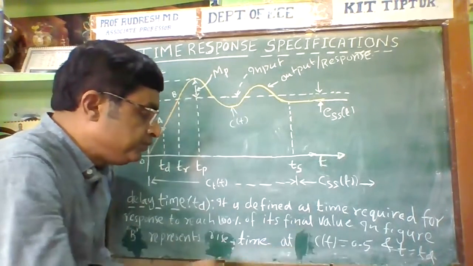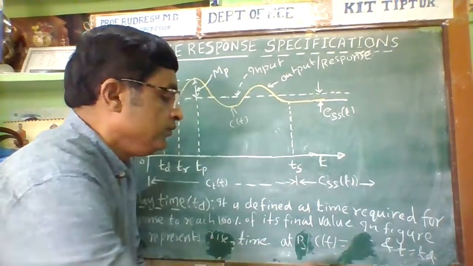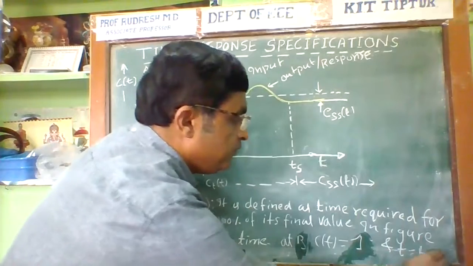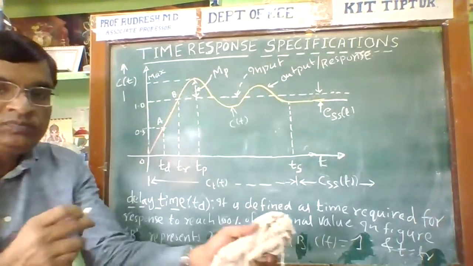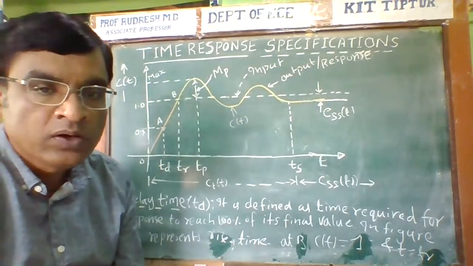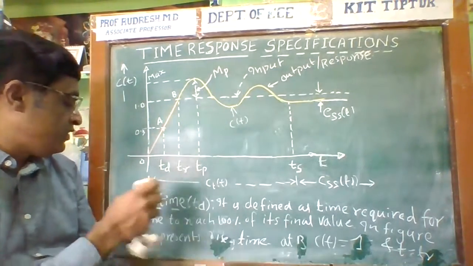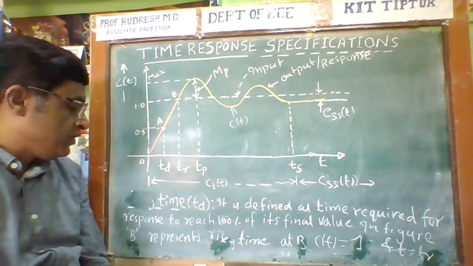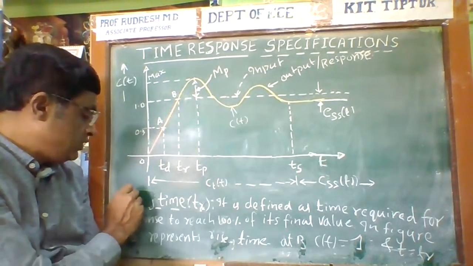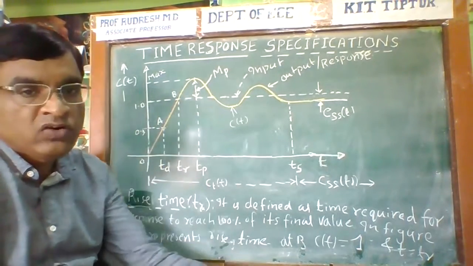At B, what is the C of t value? C of t is equal to 1. Now, t at B is equal to TR. The rise time is denoted by TR.